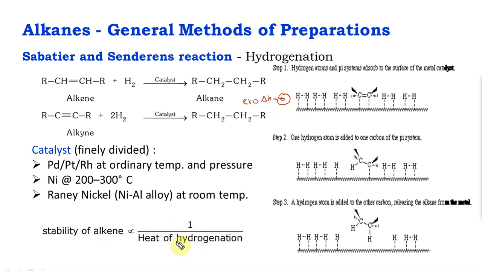Okay. When you are looking into heat of hydrogenation, in thermodynamics we have already seen it in terms of resonance energy. Okay. For example, there are two alkenes, they are isomers. One of them is, let's say, but-1-ene and but-2-ene. Obviously the 2-ene is more stable compared to 1-ene. Both of them will hydrogenate to give you butane, but the amount of energy given out by but-2-ene, the more stable isomer, is less compared to the amount of energy given by but-1-ene. That amount of energy is called heat of hydrogenation.